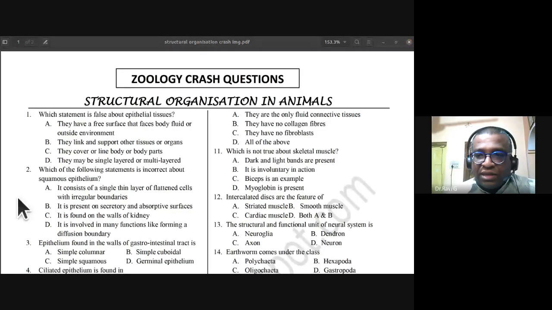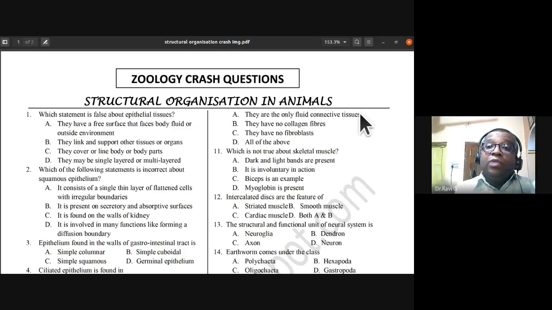So the question is 10th one, isn't it? All of these statements are correct. They are the only fluid connective tissue, the blood and lymph. Blood and lymph do not have collagen fibers. They do not have fibroblasts also. When I discussed fibroblasts, I had told you that except for blood, all the connective tissue has fibroblasts. So blood and lymph do not have fibroblasts. So all the three statements they have given are correct. All of the above is correct. Next: which is not true about skeletal muscle?